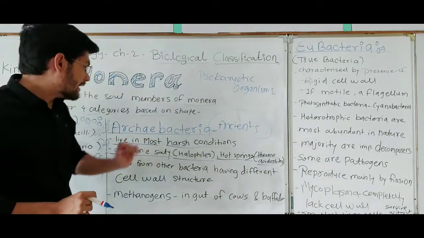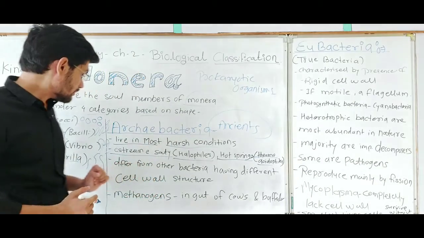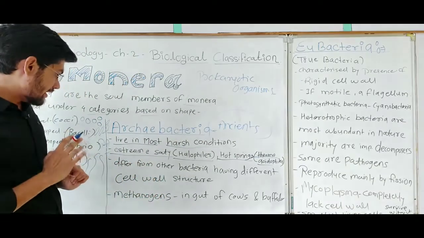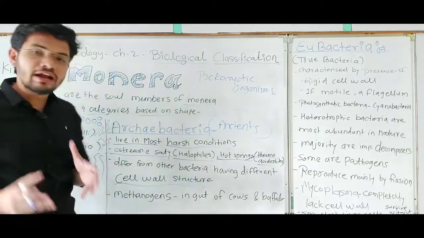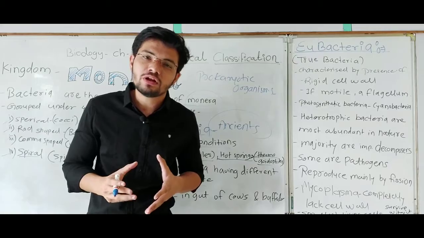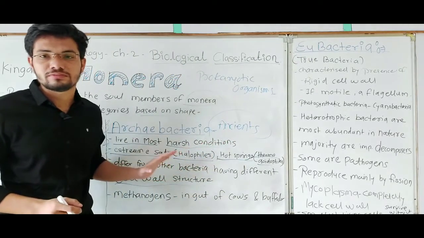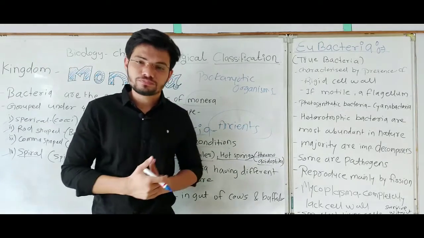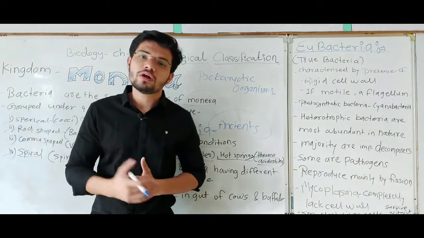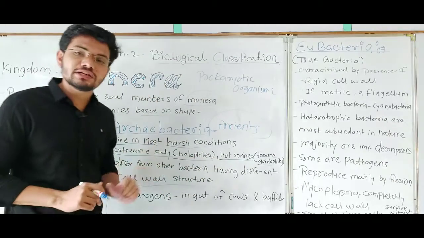So these bacteria can live in harsh or extreme conditions. Why? Because they differ in their cell wall structure. They have a kind of cell wall which helps them survive in these conditions, and that cell wall is not seen in normal bacteria. That's why they can survive in these harsh conditions.